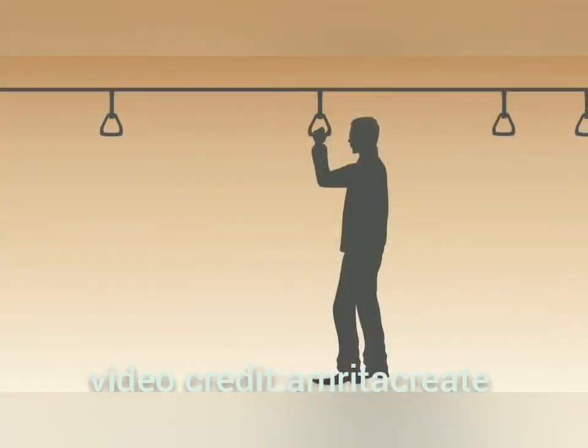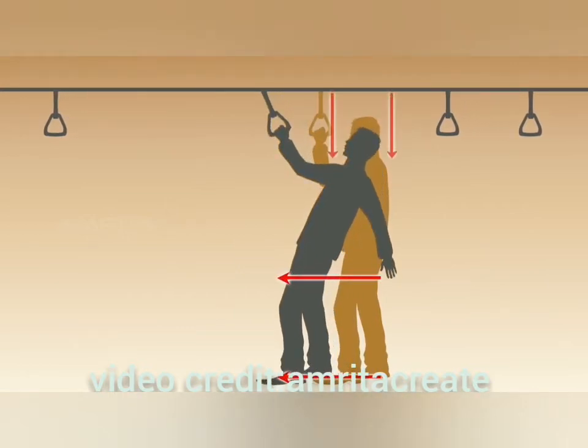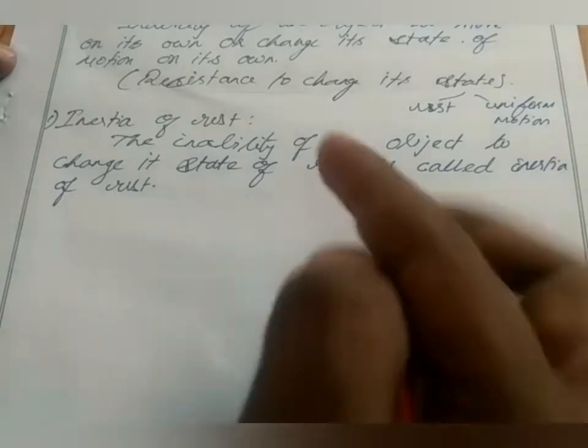While he is at rest position, the lower part of his body is connected with the bus. When the bus starts to move, the lower part also moves along with the bus, but the upper half of the body resists the movement, so he is pushed backwards. Now you have a clear picture of what is meant by inertia of rest, right? So we can say the inability of an object to change its state of rest is called inertia of rest.